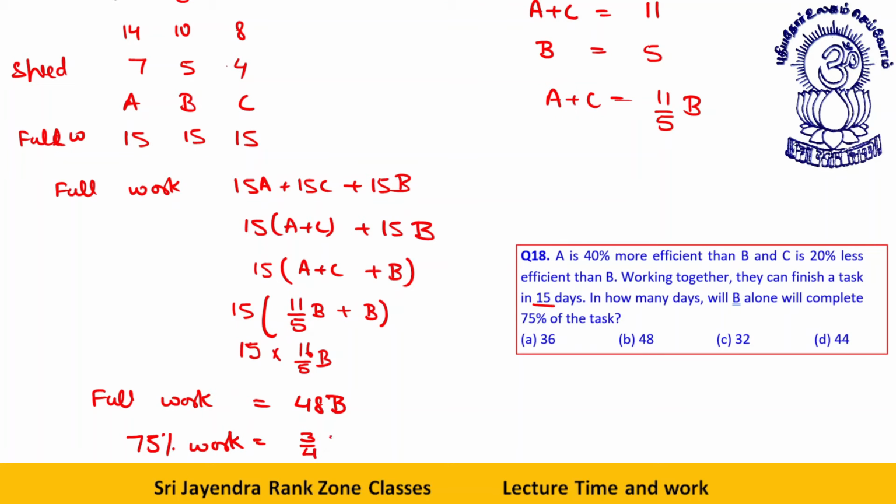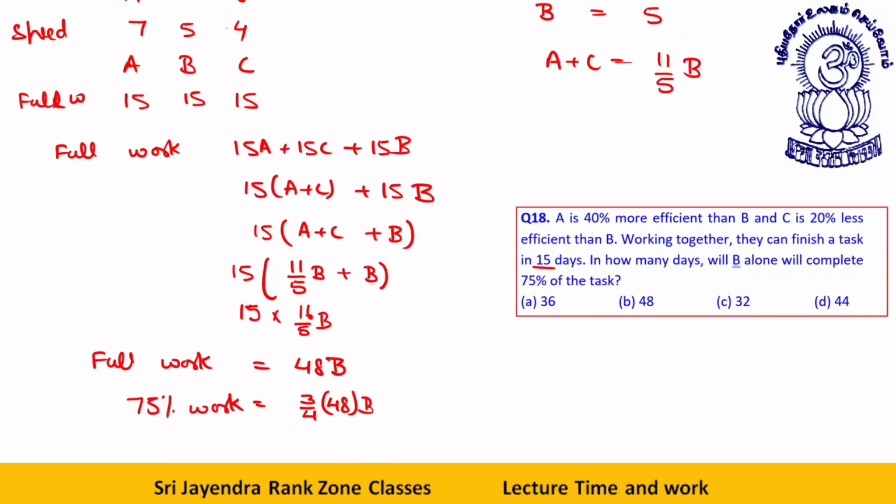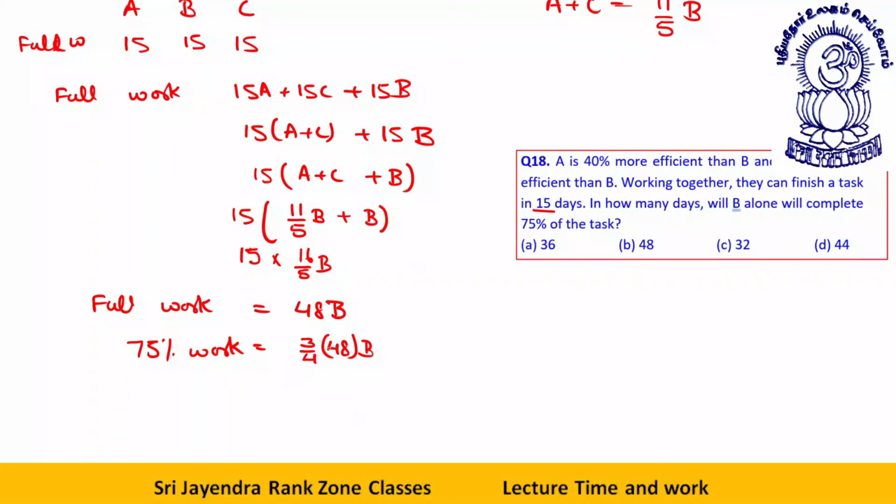75% work is 3 by 4 into 48 B, that way it will be 4 and 48, 12, so that will be 36 B. This is the full work. Okay, all my dear students, so that is your answer, 36B. Should I move ahead? Let's proceed further.